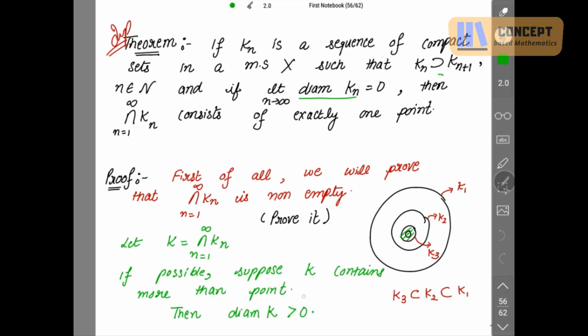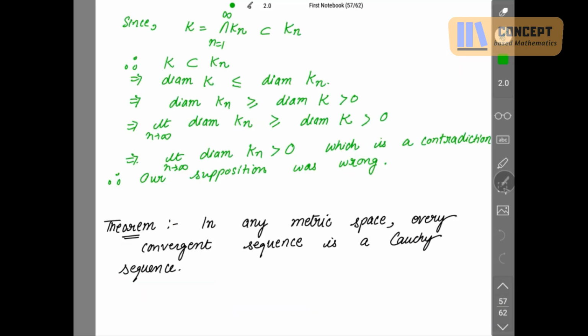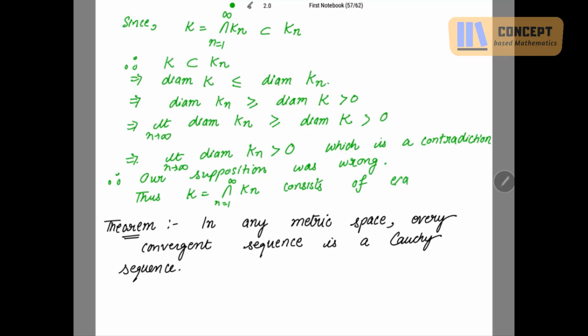This supposition is wrong. That means this intersection contains exactly 1 point. Thus, K, which is taken as the intersection of all Kn's, consists of exactly 1 point. Right? Easy? Right.